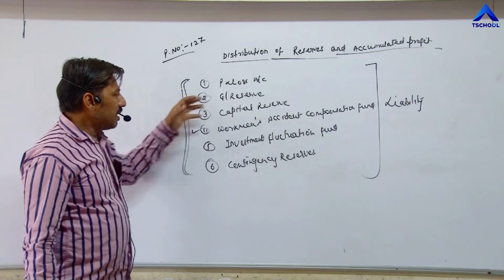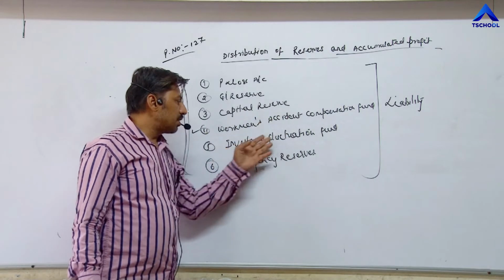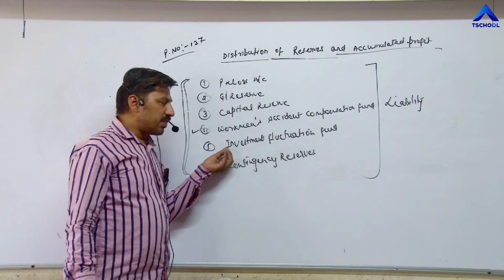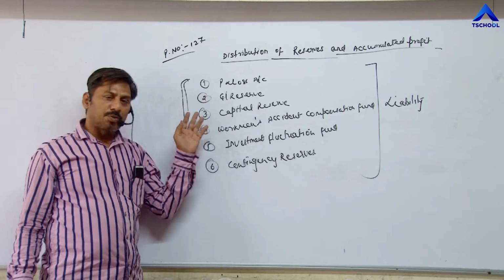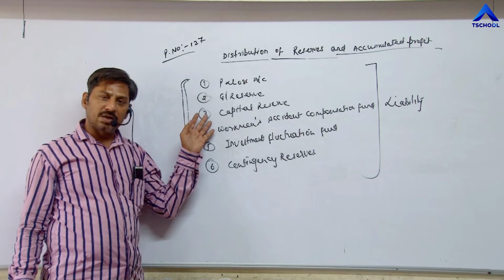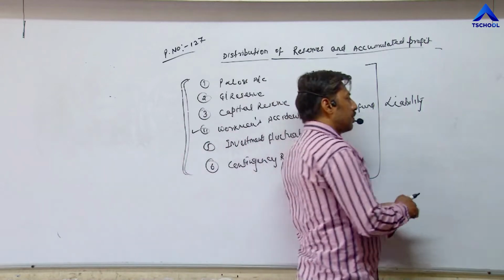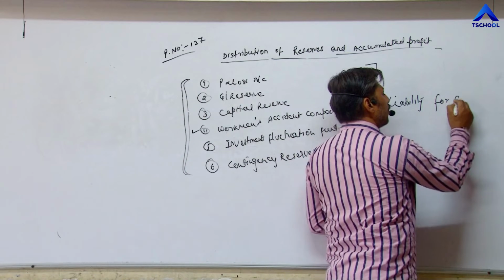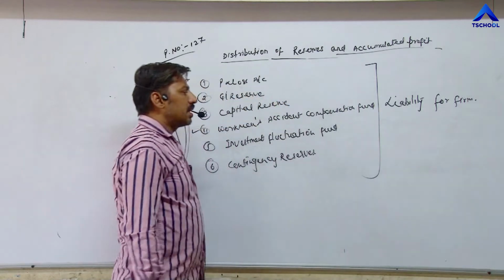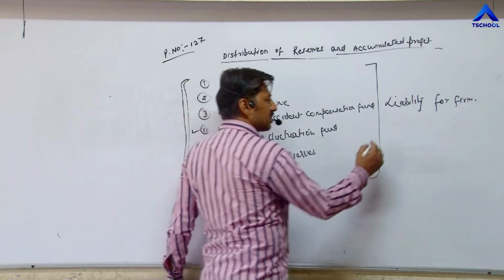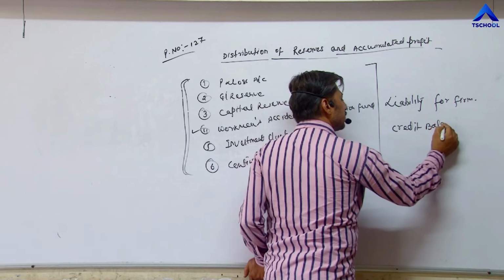In the same way, for these funds, workman accident compensation fund, investment fluctuation fund, we are transferring a part of divisible profit in these accounts, and that part of profit belongs to partners. That's why it is known as liability for the firm, not partner. Liability for partnership firm. And we know liability has a credit balance.